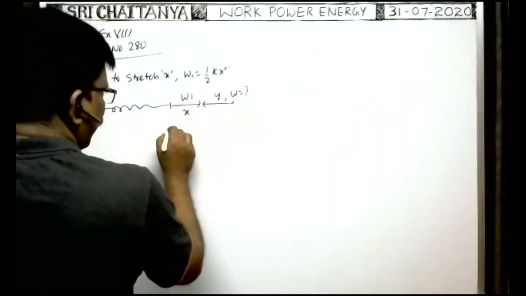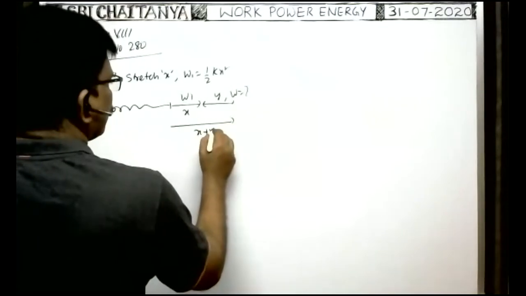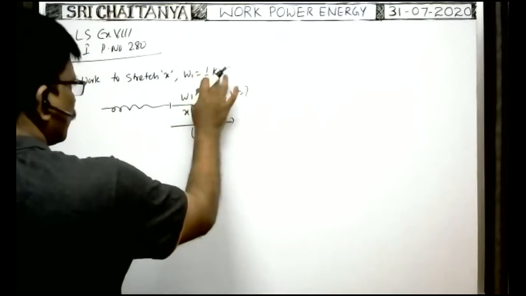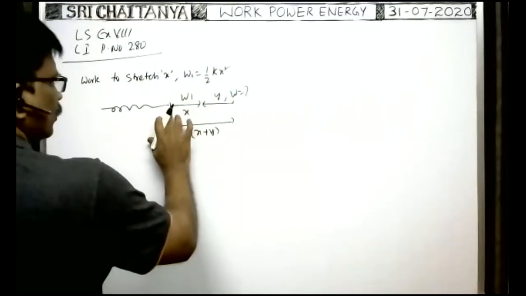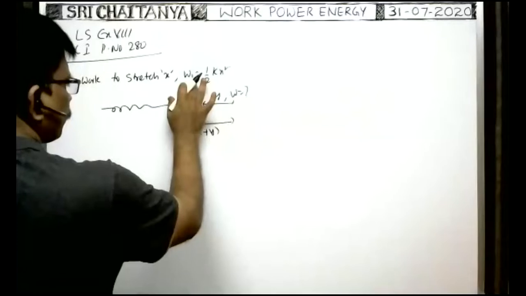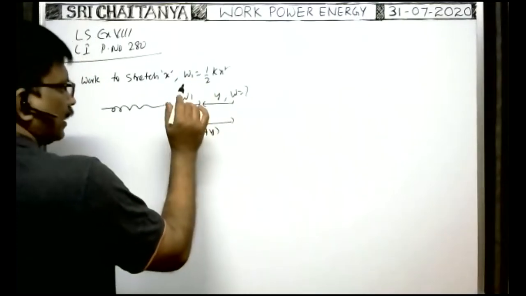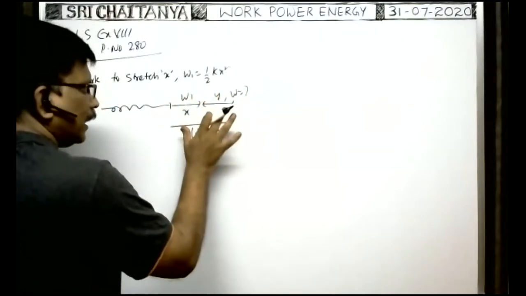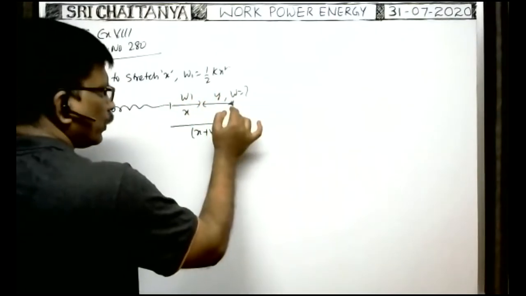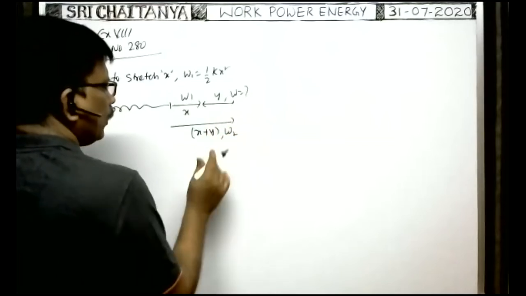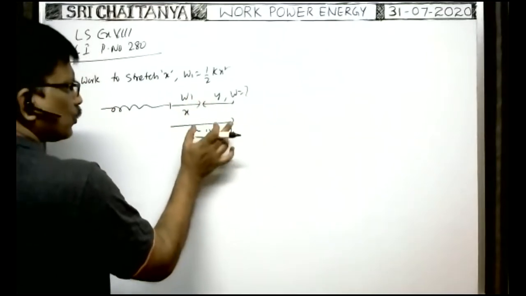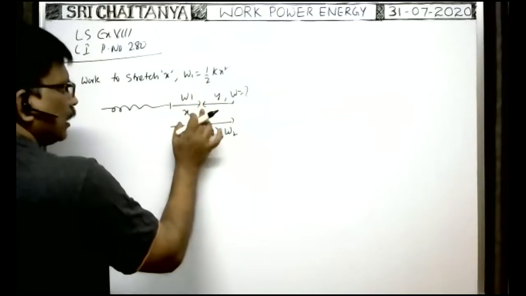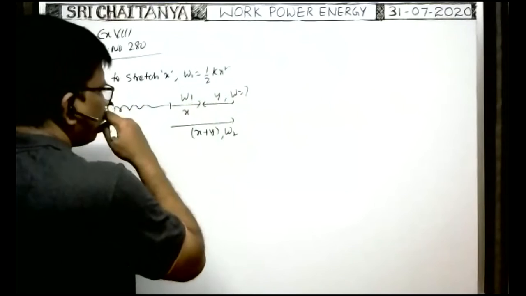We have the work done to stretch to a length x plus y. From the unstretched condition to stretch the string to a length x, we have the formula. But the work done to stretch the string further by a length y, that formula is not there directly. From the beginning, to stretch the wire through a length x plus y, the work done is W. From this, you subtract the work done to stretch the length by x. Then you get the work done to stretch the wire further by y.